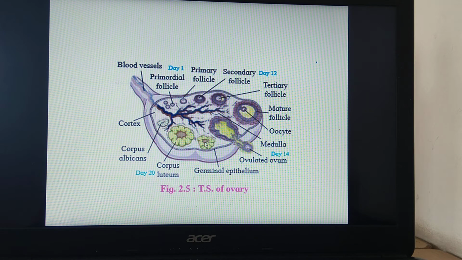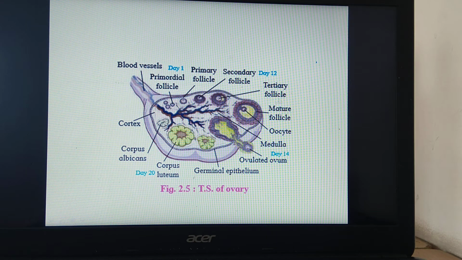This corpus luteum is called the secondary endocrine source for the secretion of progesterone. So progesterone is secreted by the corpus luteum, as well as relaxin and inhibin, both of which are secreted by the corpus luteum only. So the corpus luteum is concerned with secretion of 3 hormones: progesterone, relaxin and inhibin, and the follicular cells around the follicle are concerned with secretion of estrogen.